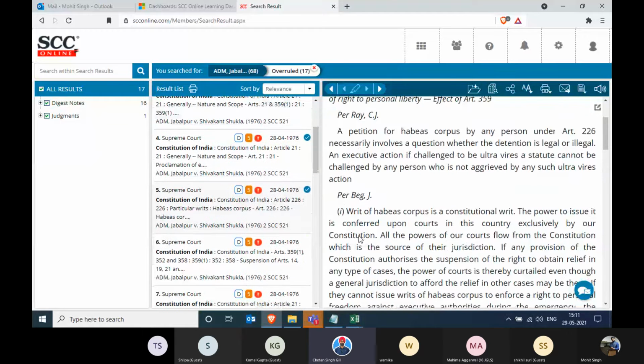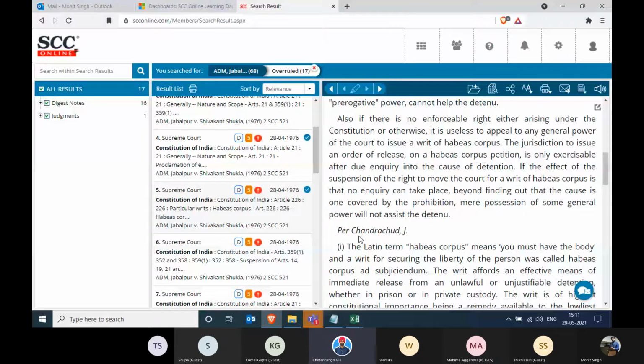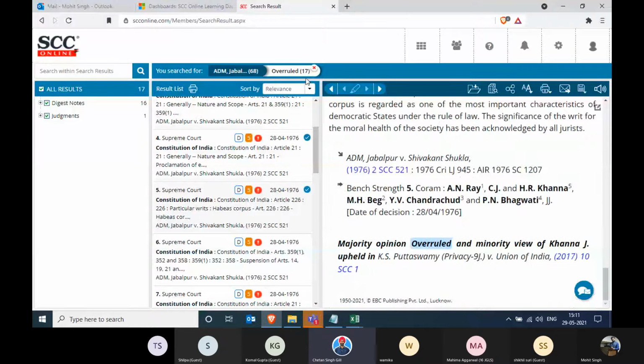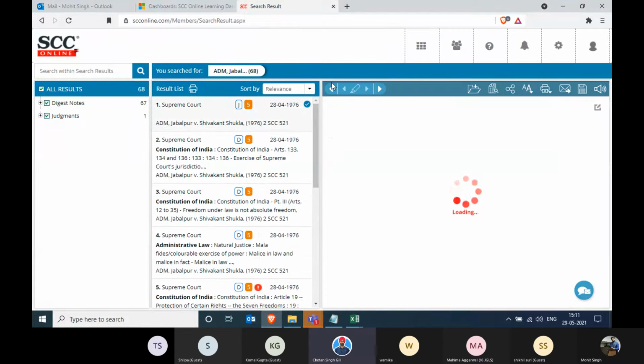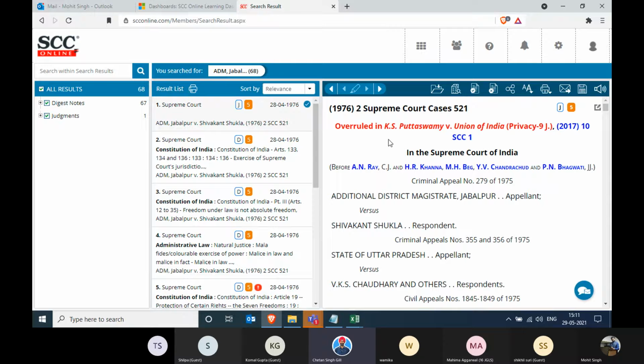And the best part, in case you want to go back to your original search of 68 results, you can simply cross out the overruled option over here, and you'll be back to your original search. So this way you can go back and forth. You can do sub searches. If you don't like the sub search, you can come back to the original search as well.